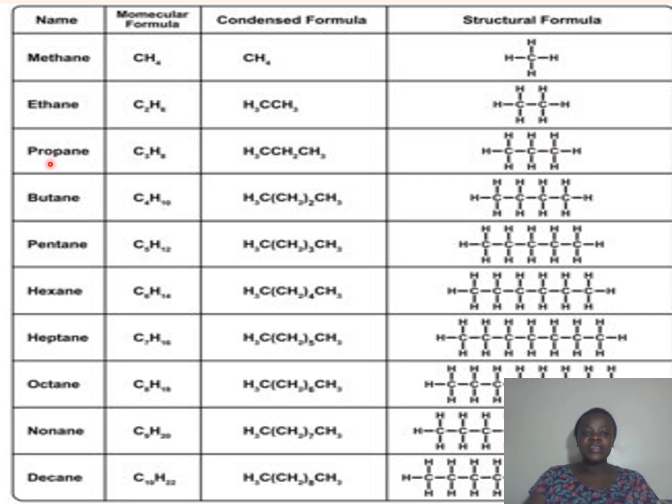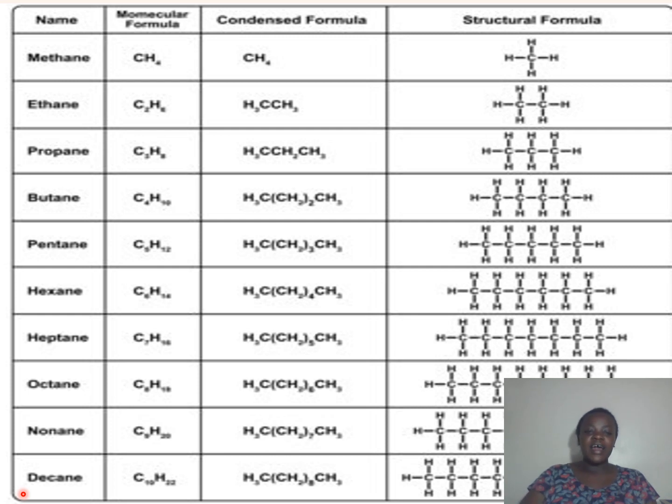The third one is propane with 3 carbon atoms, butane 4 carbon atoms, pentane 5 carbon atoms, hexane 6 carbon atoms, heptane 7 carbon atoms, octane 8 carbon atoms, nonane 9 carbon atoms, and decane 10 carbon atoms.